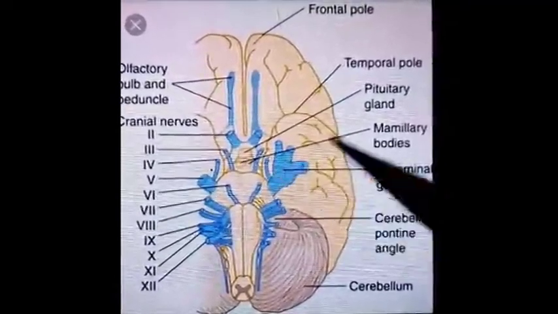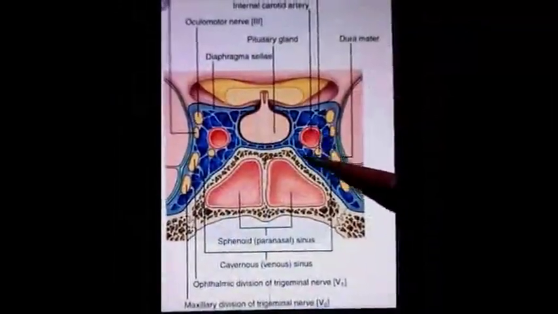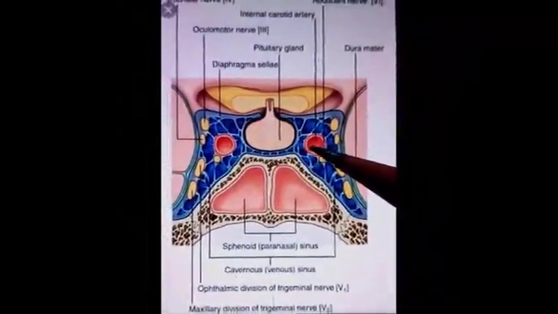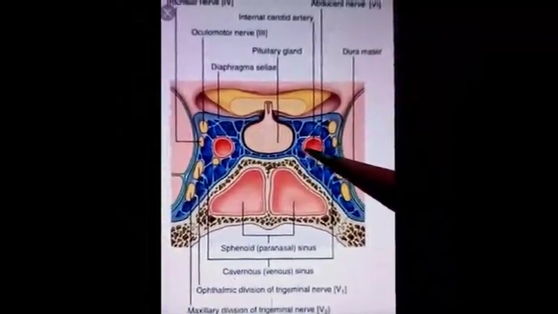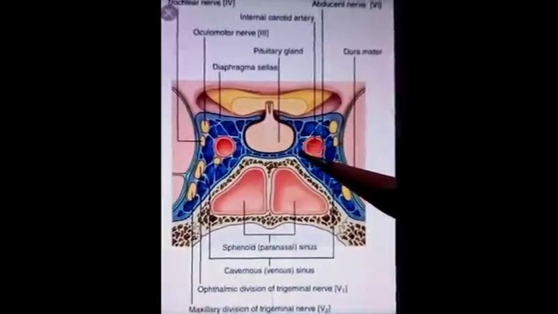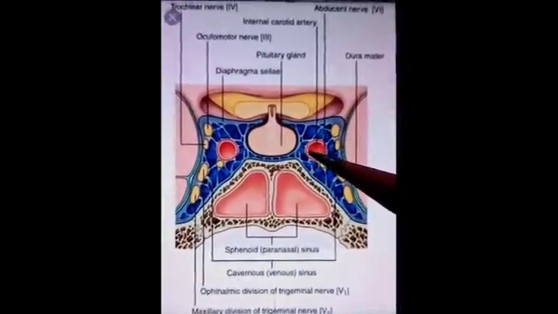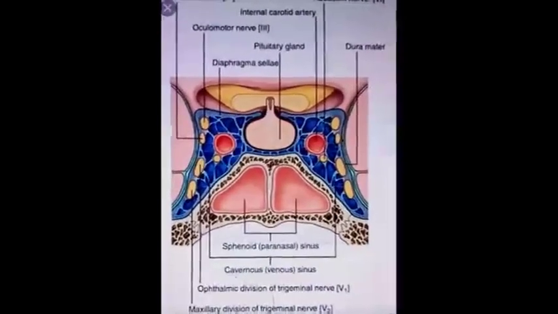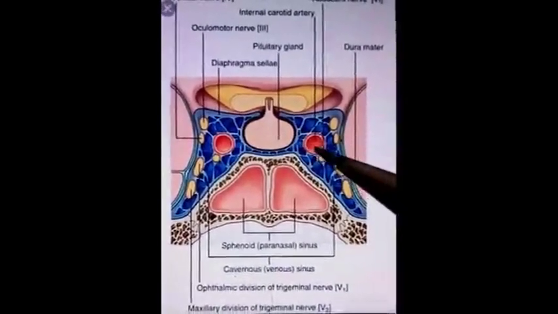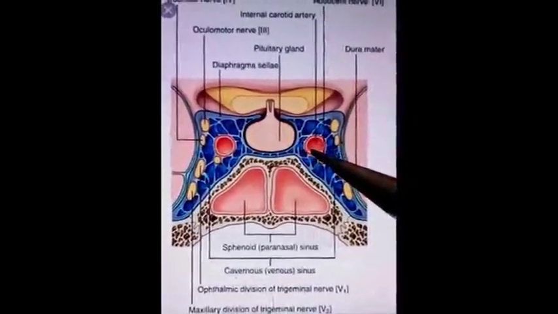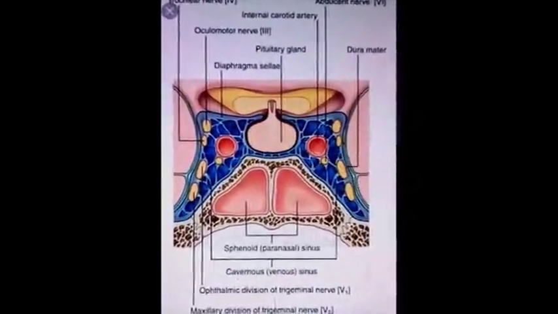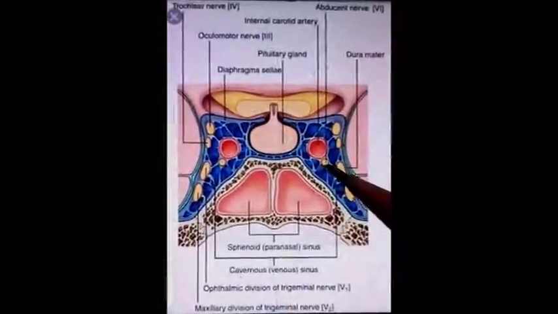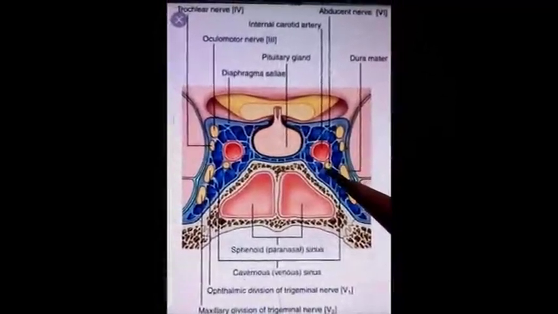Structures passing through the medial aspect of the sinus. First structure is internal carotid artery. So artery passes through the medial aspect of the sinus, and moreover the external surface of the artery is covered by network of nerves and veins. So that network of nerve and vein also passes through the medial aspect of sinus along with the internal carotid artery. Abducent nerve also accompanies the internal carotid artery and is present in inferolateral aspect of the artery.